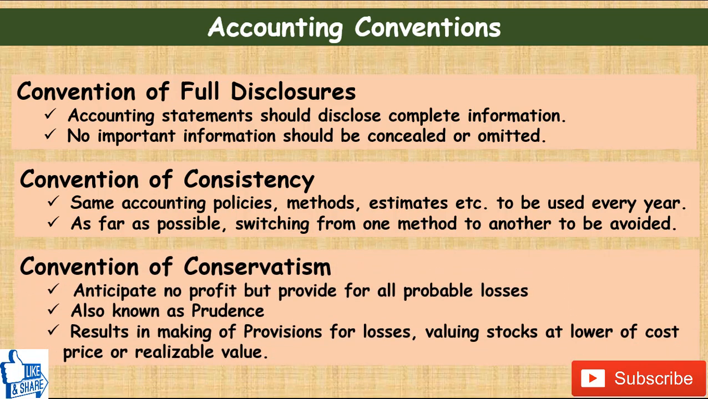Another convention is the convention of conservatism. This is also known as prudence. What a conservative or prudent person does is he anticipates no profit but provides for all probable losses. So in accounting, we also follow the approach of conservatism or prudence, that we anticipate no profit but we provide for all probable losses. This results in making provisions for losses, for example provisions for doubtful debts, and valuing stocks at lower of cost price or realizable value, and other things.